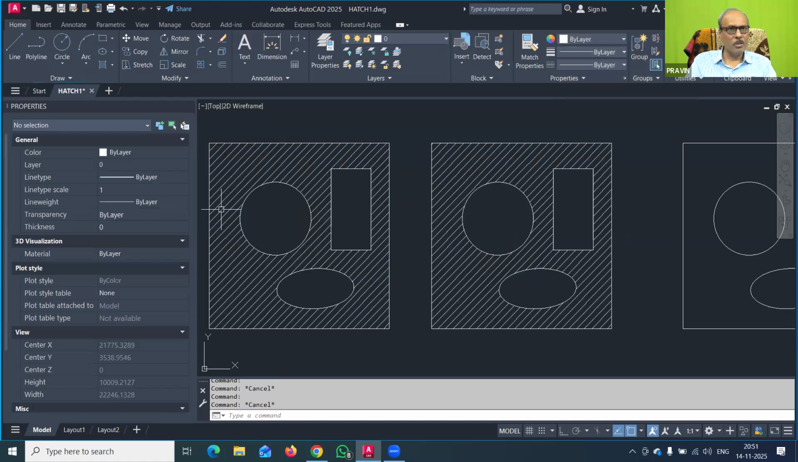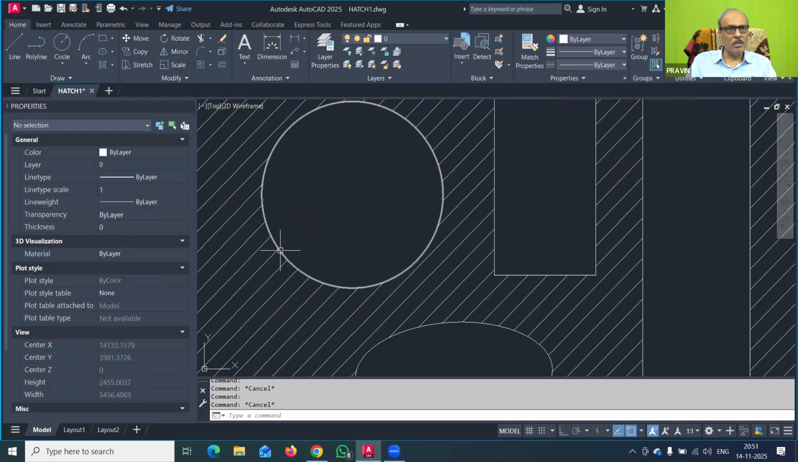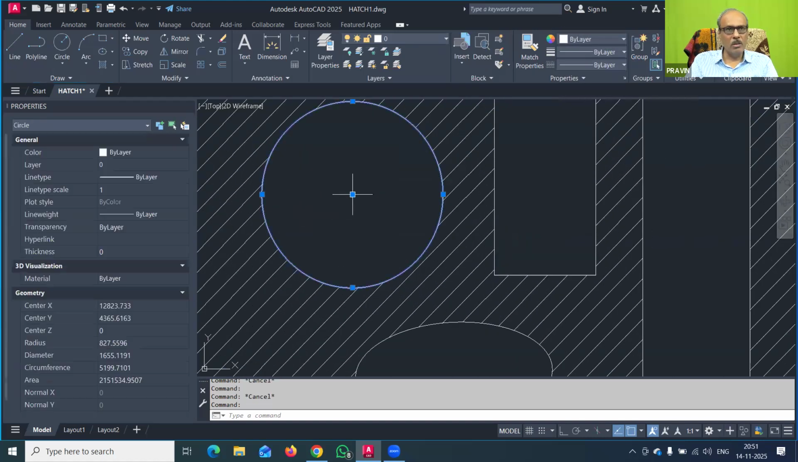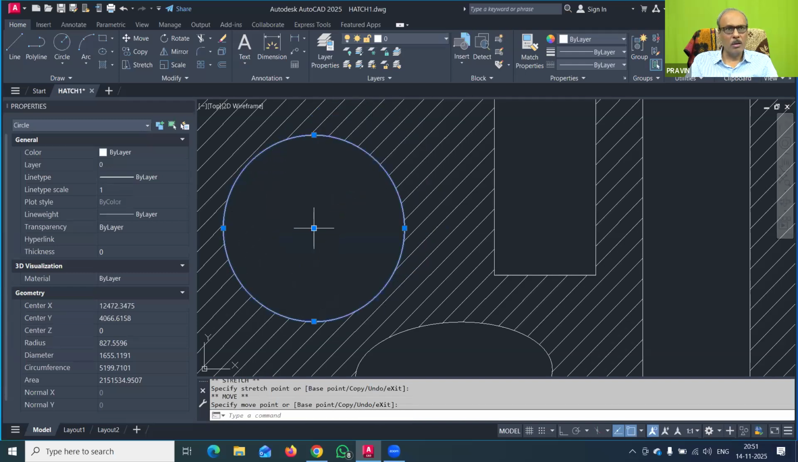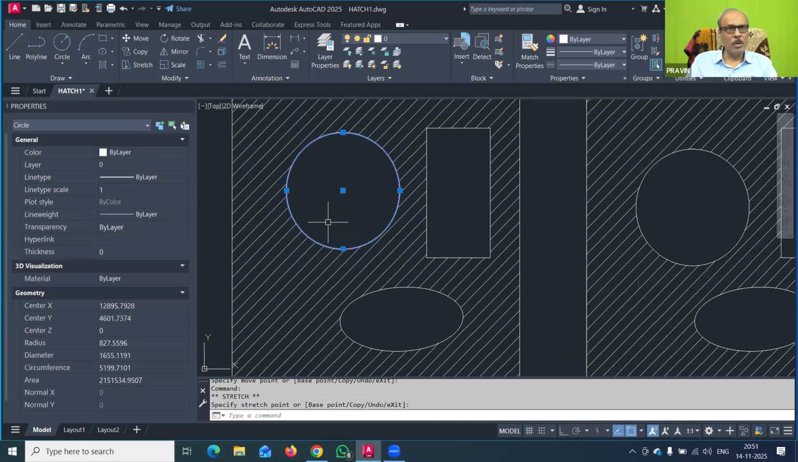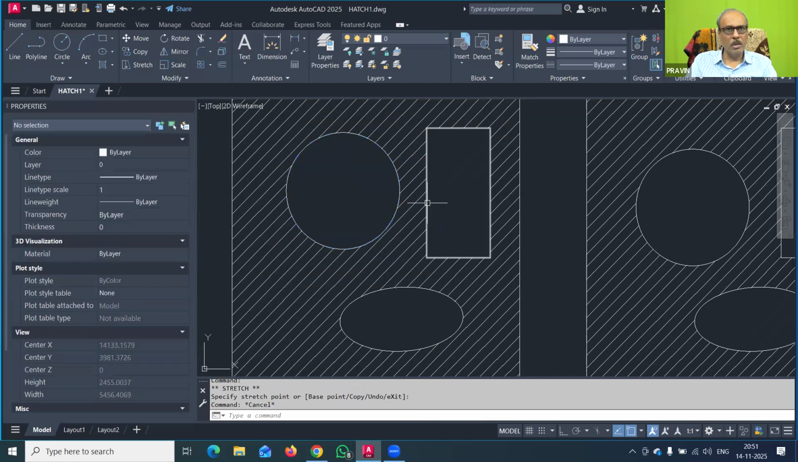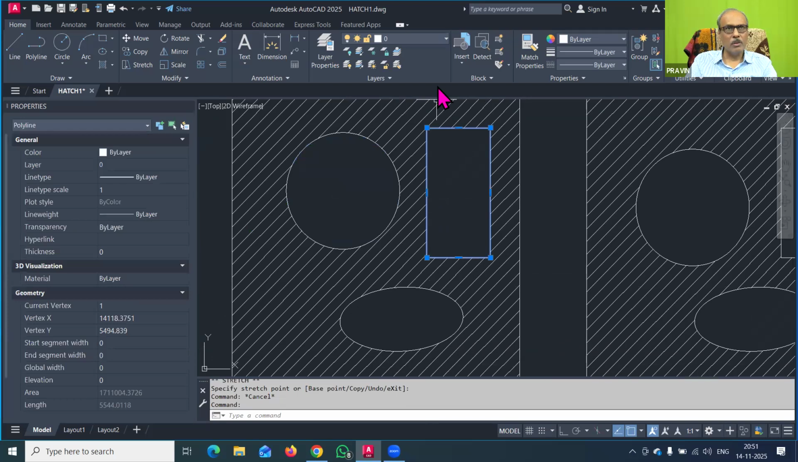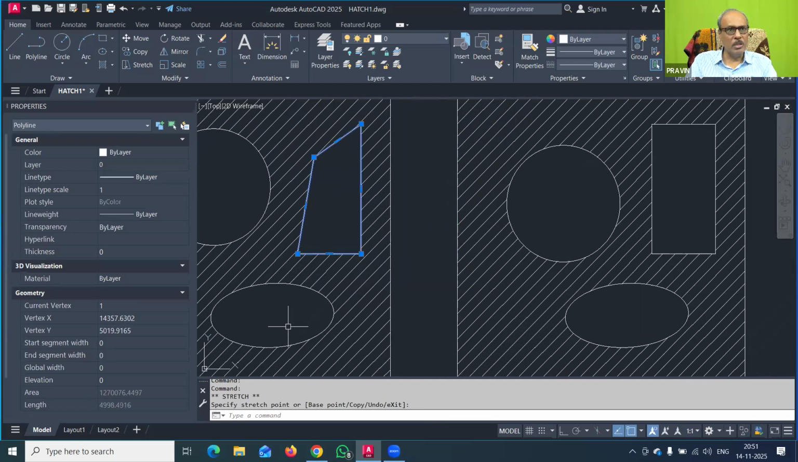Now in the first one, I will select this circle and click on this grip. On the command line you can observe that the stretch command appeared. I will press, and it is the move command. Now I will move this circle. You can see that as I move this circle, the hatching pattern automatically changes. You can do the same with the rectangle. I have selected it and now I will resize this rectangle. You can see that the hatching automatically adjusts.